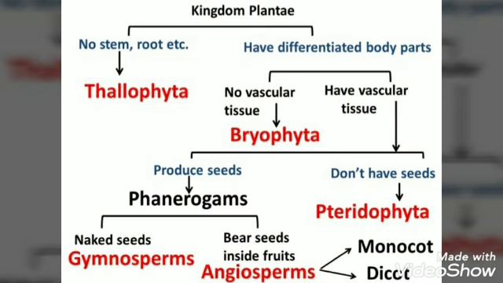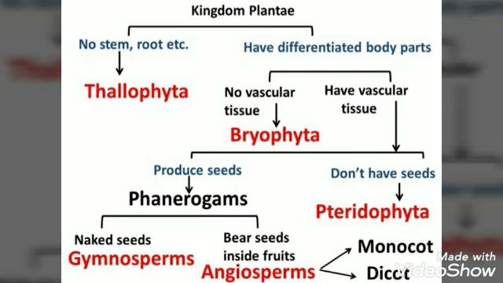If they do not have vascular tissues, then they will be termed as Bryophyta. But if they have vascular tissues, they will further be classified on the basis of whether these plants produce seeds or not. If the plants do not produce seeds, then they will be placed under group Pteridophyta.